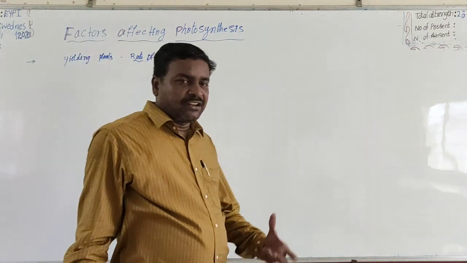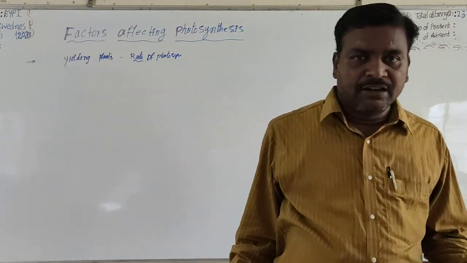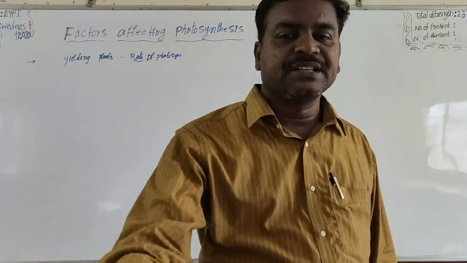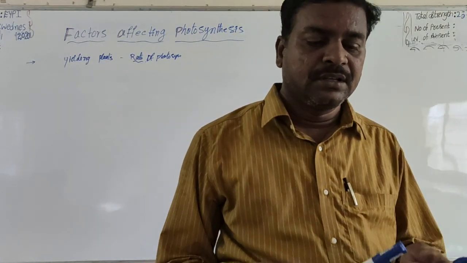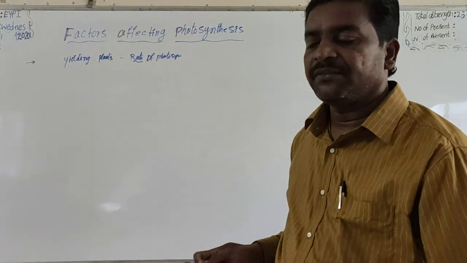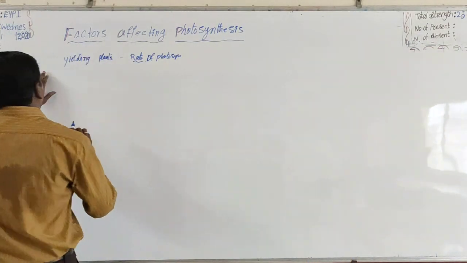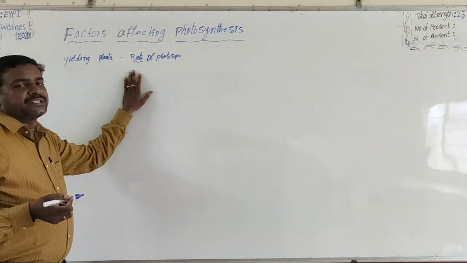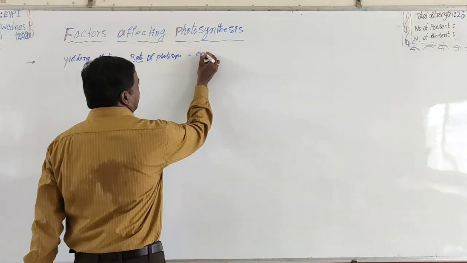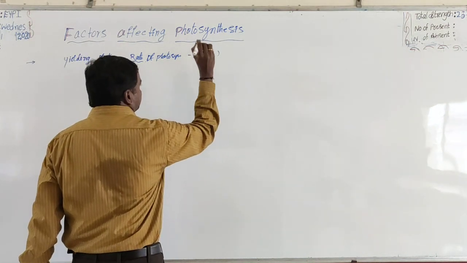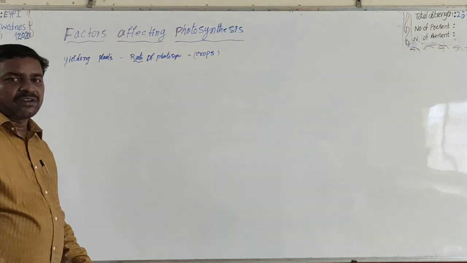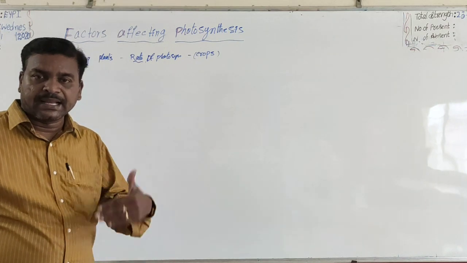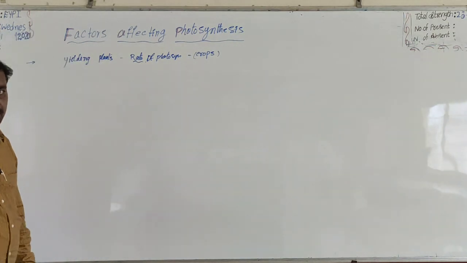By calculating the rate of photosynthesis, automatically we can measure the yielding in plants. That is the importance of the rate of photosynthesis. Yielding of plants can be calculated by using the rate of photosynthesis, especially in crop plants. In crop plants, how much yielding is found can be measured by calculating the rate of photosynthesis.